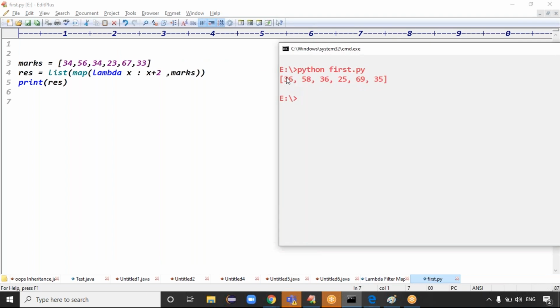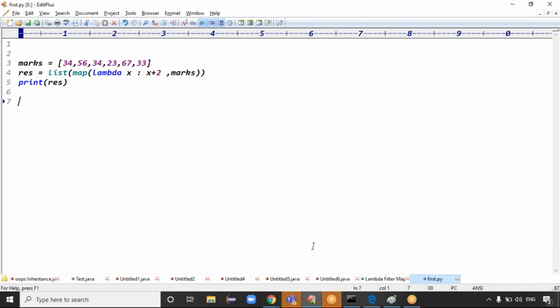See the output. In the first case you got 36, 58, 36, 25, 69, 35. Because every element is adding +2, right? Yes or no? Every element is adding +2. It means mappers will perform the operation on every element. Here I'm incrementing every element by +2, exactly.